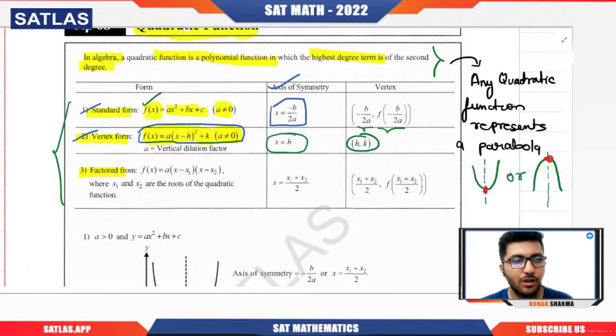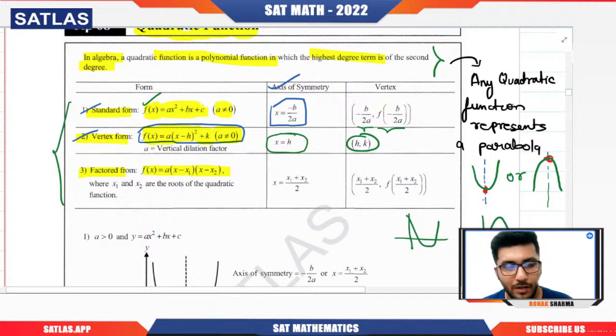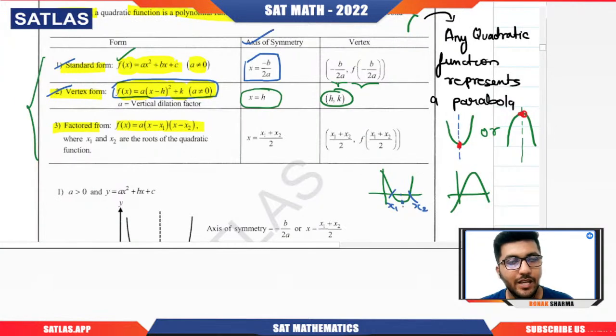Then we have the factor format. Factor format is the one which provides you directly the roots of the quadratic, because it is in this format: f of x equals a times x minus x1 times x minus x2. You can easily get that once you factorize the quadratic function. So you will get it in this format, a times x minus x1 times x minus x2. Remember one thing, that for any parabola, whether it is an upward parabola or a downward parabola, the two points at which the graph cuts the x-axis will be x1 and x2, because those are the roots of the quadratic function. If you take the average of that, it will give you the x coordinate of the vertex, or the x equal to the average of x1 and x2, that is x1 plus x2 by 2, which will give you the axis of symmetry.